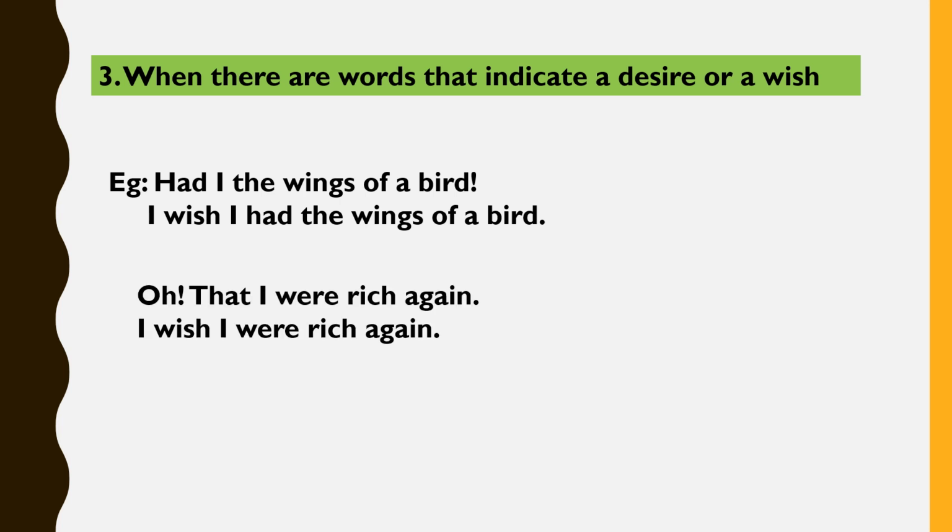Another example is, oh, that I were rich again. This is an exclamatory sentence, but this sentence also indicates a desire or a wish. So when we transform it into an assertive sentence, we can write it as, I wish I were rich again.